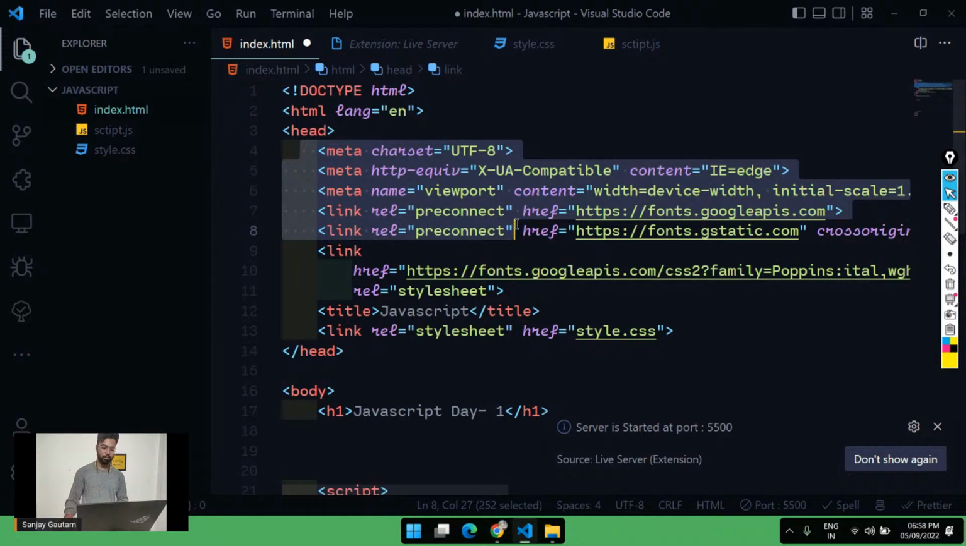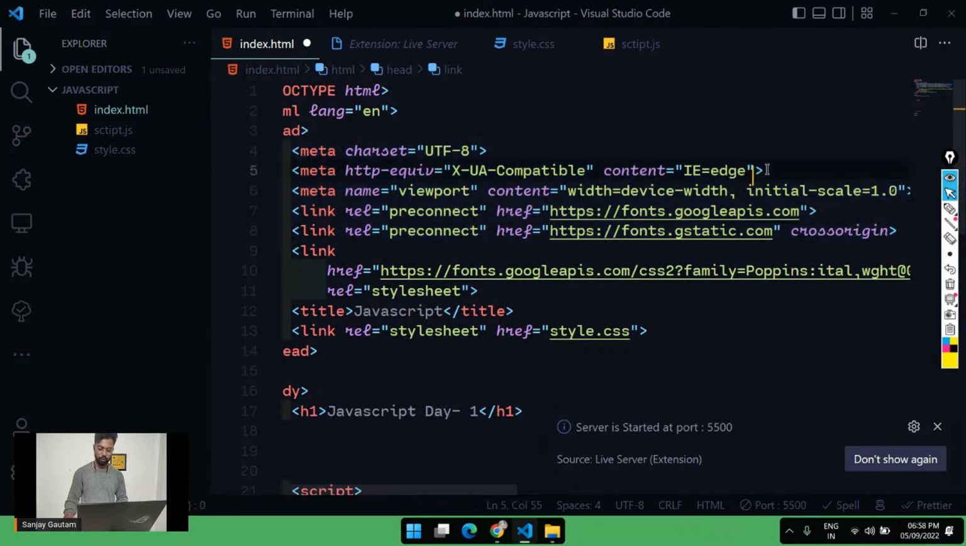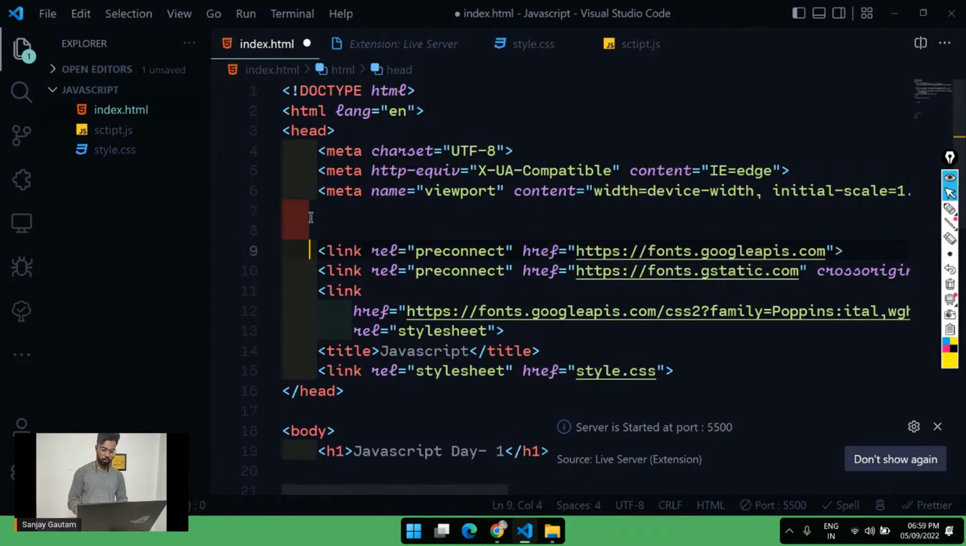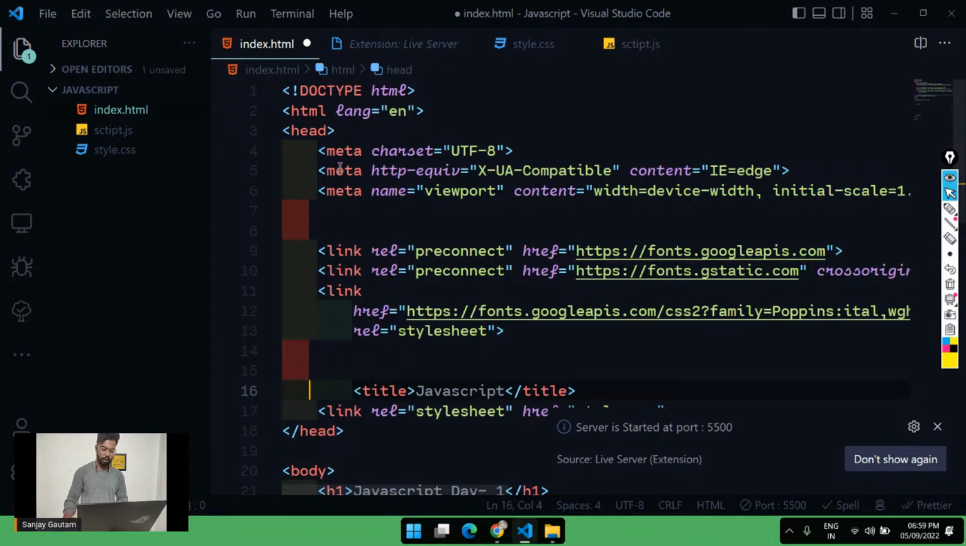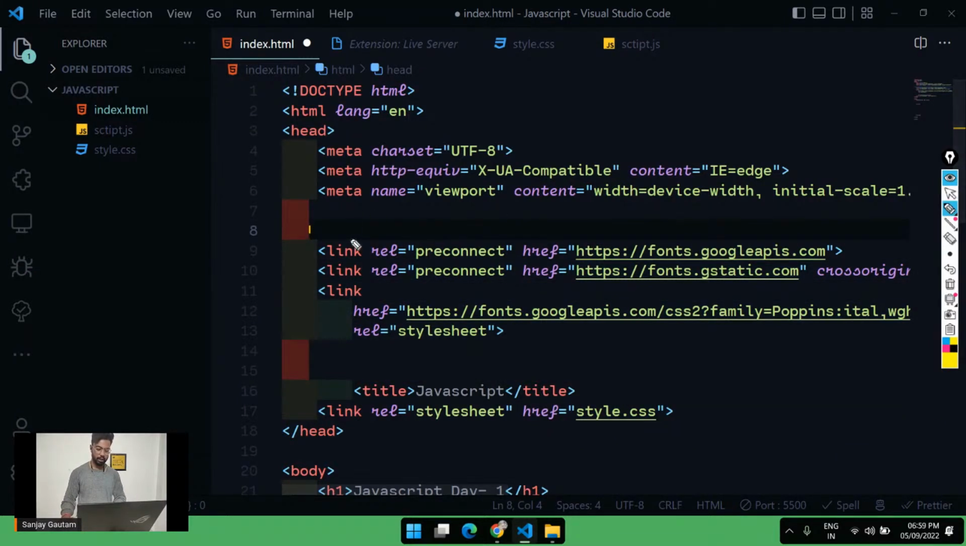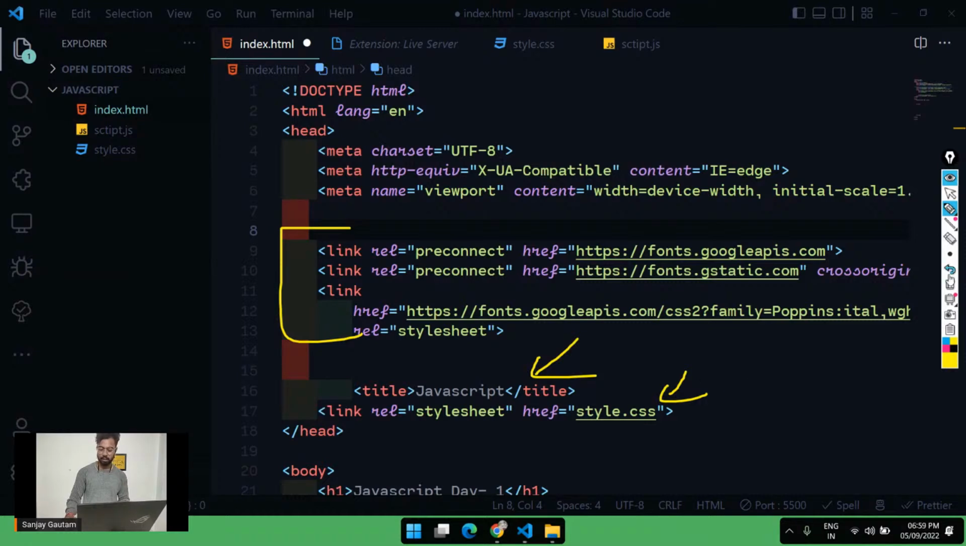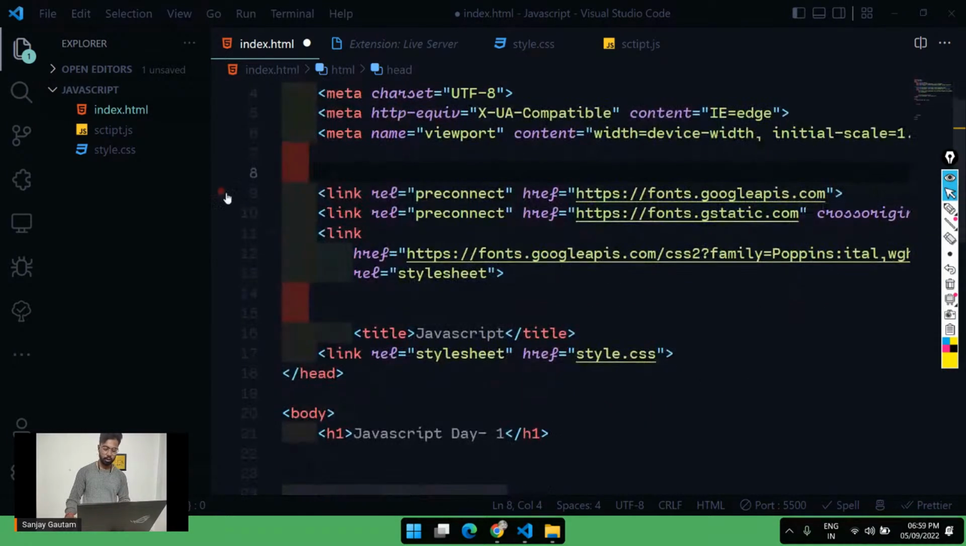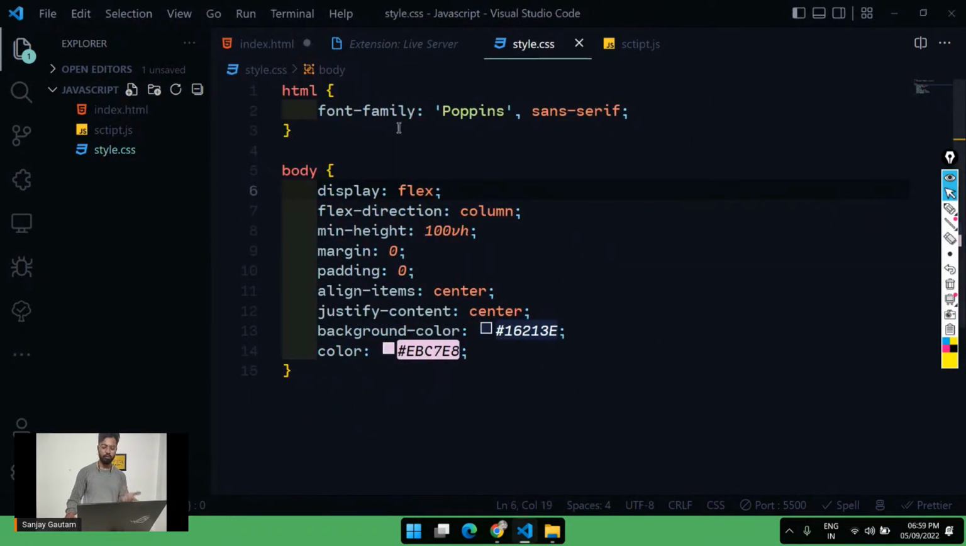Okay, and let me just go through our HTML file again. So basically here we have some of our meta tags. You can basically remove them. So this is our very basic HTML file. These three links are for Google fonts. Basically, I have used a Google font called Poppins. That's why I have used these two links. After that, the title, my CSS style link, and that's all.